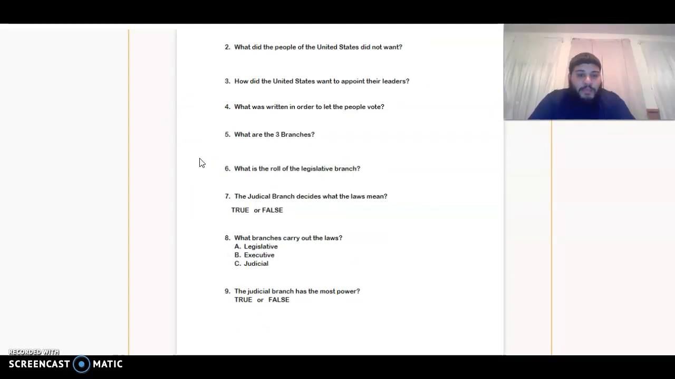Number 8. What branch carries out the laws? A. The legislative, B. Executive, or C. Judicial? And lastly, number 9. The judicial branch has the most power. True or false?